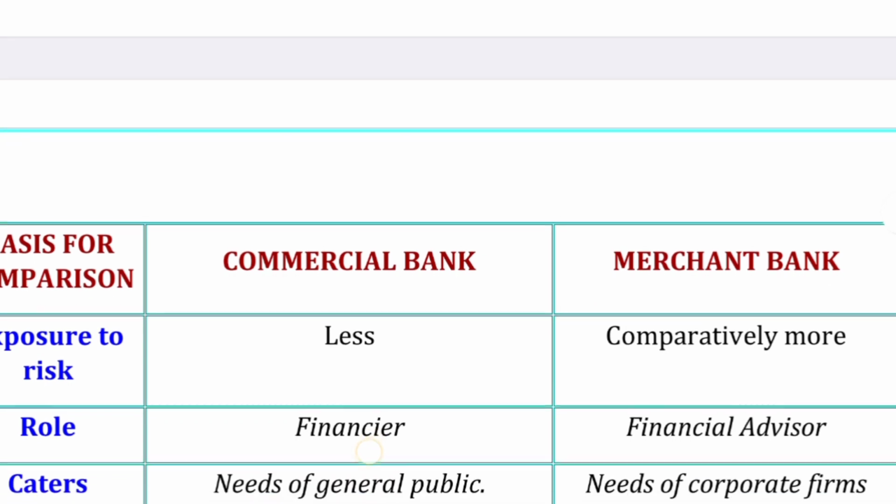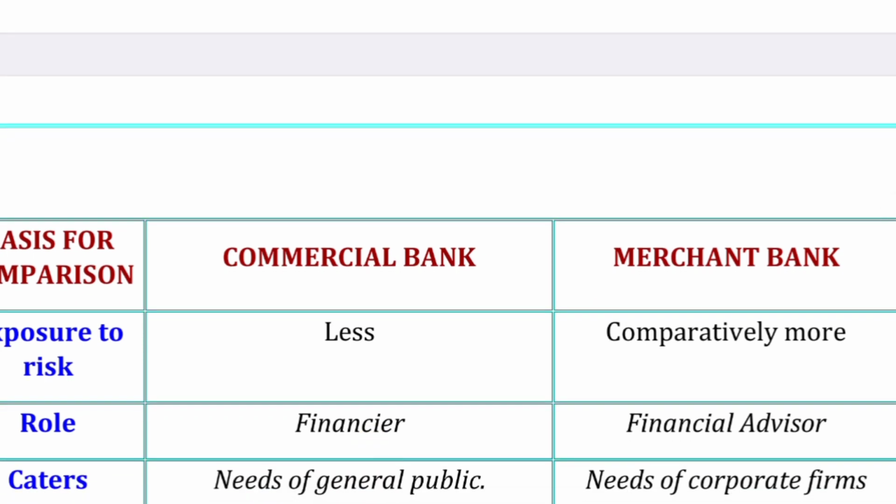Okay, the last one is clientele. What do you mean by clientele? It just means what type of need is actually completed by these banks, or what main role is provided by these banks, or you can say what type of need is fulfilled by these two banks. So commercial bank is just focused on the general public and the needs of the general public. On the other side, merchant bank is focusing on the corporate firms, because they are more focused on corporate facilities.